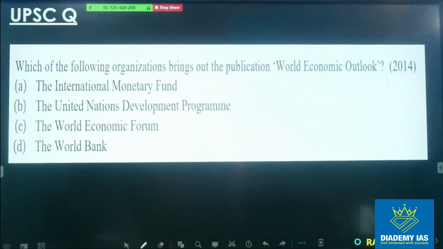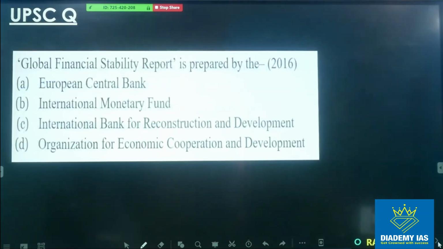You can see this question in 2014. The question is very easy. Which of the following organizations brings out the publication World Economic Outlook? What is the answer? IMF. Very easy question. Then Global Financial Stability Report, the answer is IMF, right? So these are direct questions.